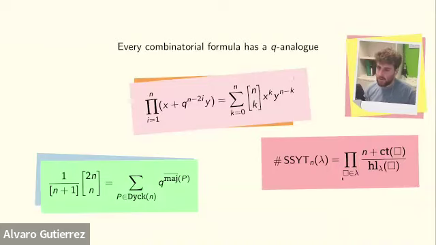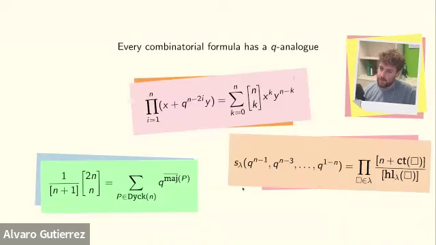This is Stanley's hook content formula, which says that the number of semi-standard Young tableaux is counted by this product in which you range over all cells of your Young diagram. And you have here n plus the content of this cell and the hook length divided by the hook length of the cell. And this has a q-analogue. On the left-hand side, you change this for a certain specialization of Schur polynomial. And on the right-hand side, you just put brackets everywhere.